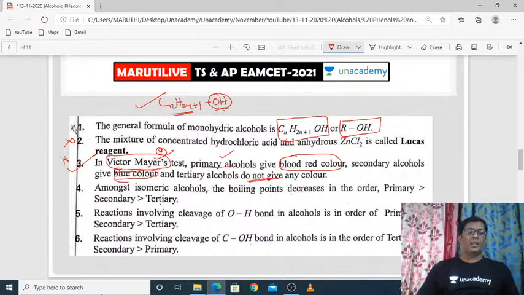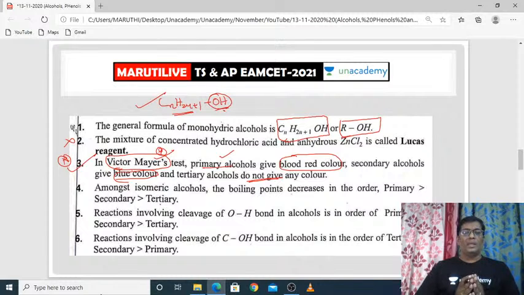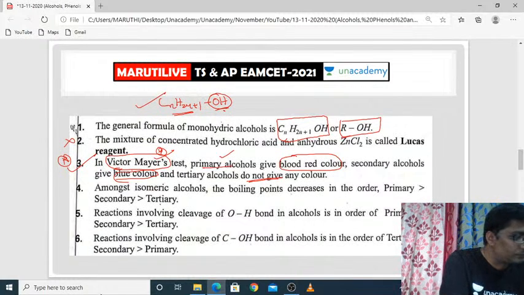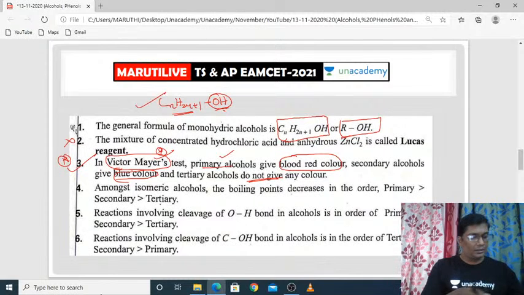So this test is very useful for distinguishing primary, secondary and tertiary alcohols. Clear? This test is only meant for separating primary from secondary from tertiary alcohols.